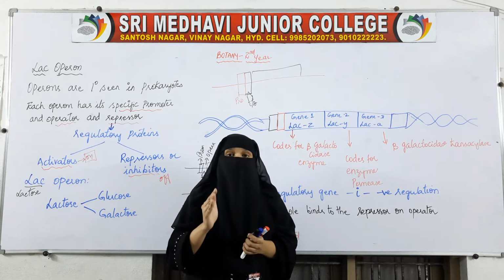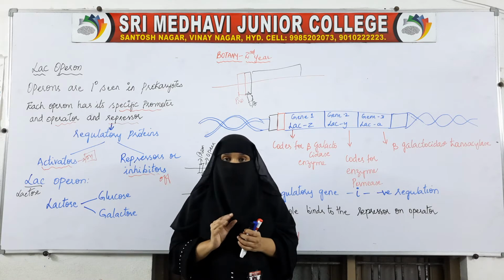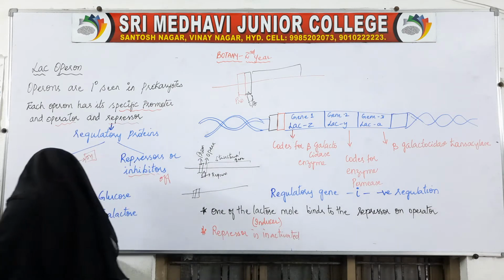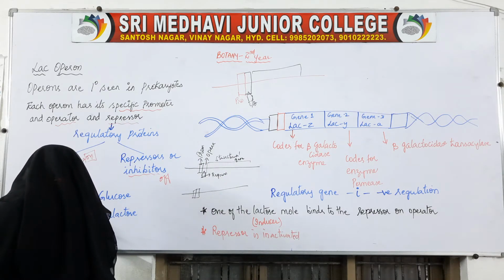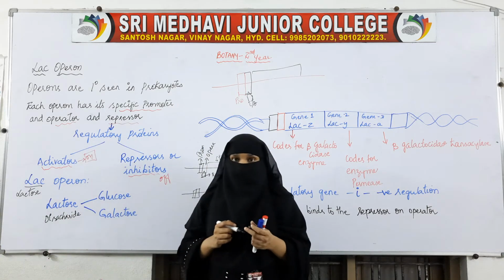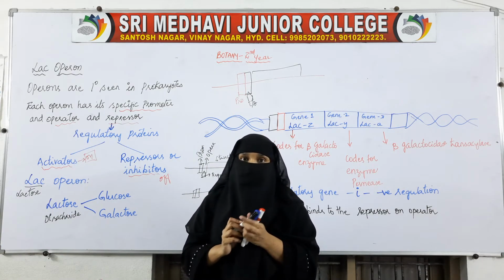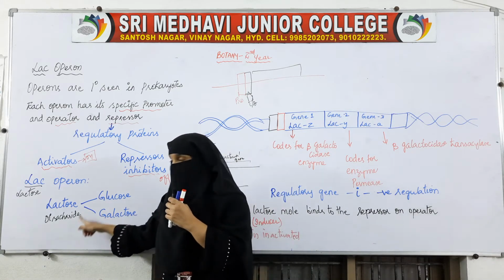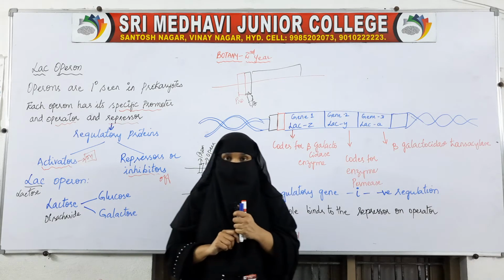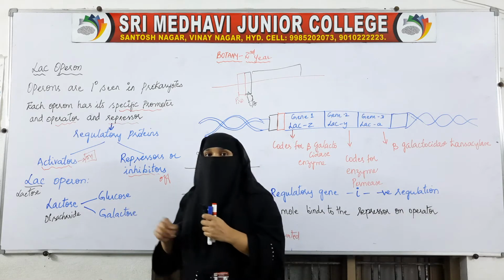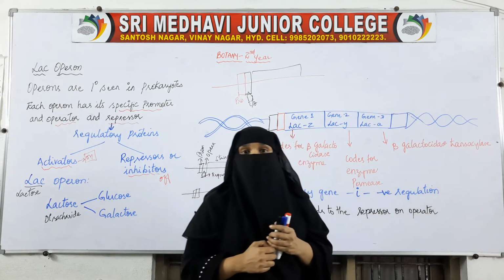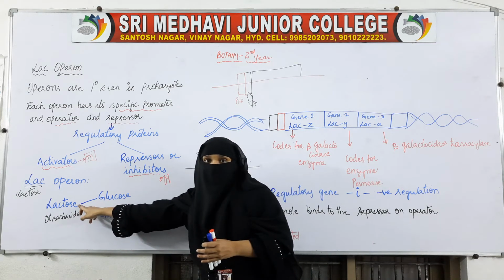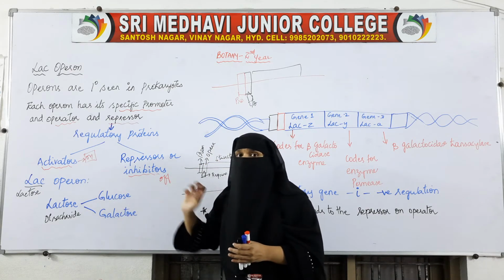But lactose is a disaccharide. Glucose is a monosaccharide, the simplest molecule, but lactose is a disaccharide. That is, it is made up of two monosaccharides. Two monosaccharides are combining and forming one molecule of lactose, that is glucose and galactose. Glucose is one monosaccharide, galactose is one monosaccharide. So, glucose and galactose combine and form lactose. Bacteria would have preferred glucose, but glucose is not available.